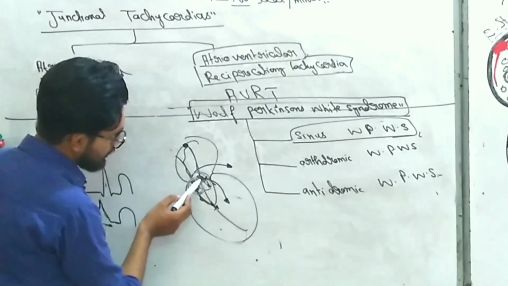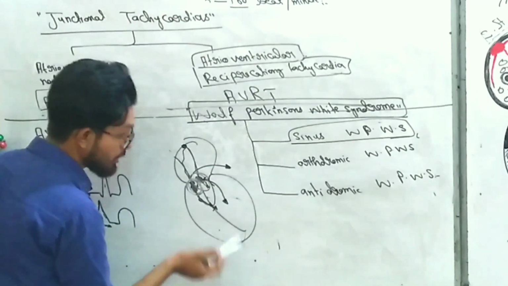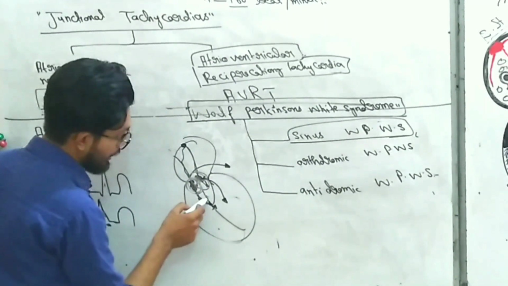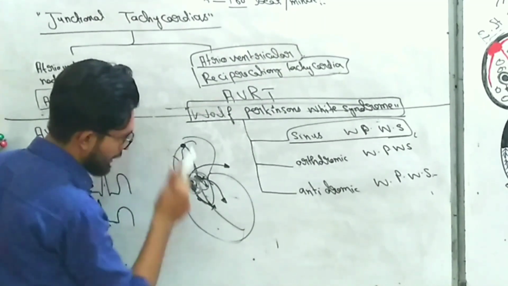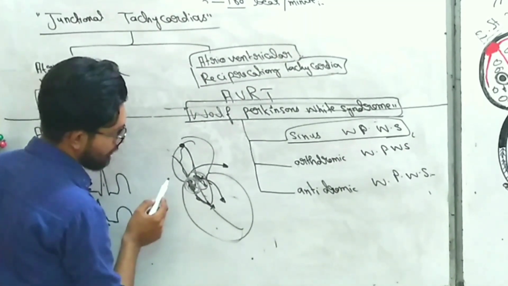And also the QRS complex is wide, and why is it wide? Because after passing from the AV node, the signals go into the bundle of His and Purkinje system, and the bundle of His and Purkinje system is the fast system. The bundle of His and Purkinje system is very fast as compared to this accessory pathway, right?